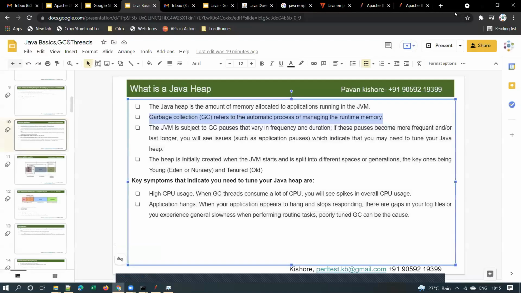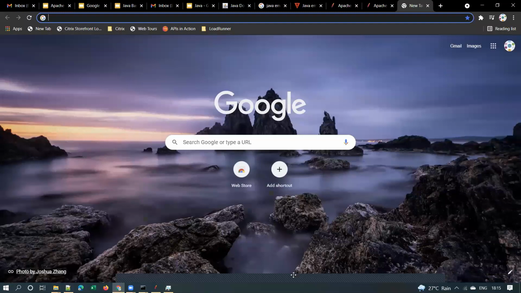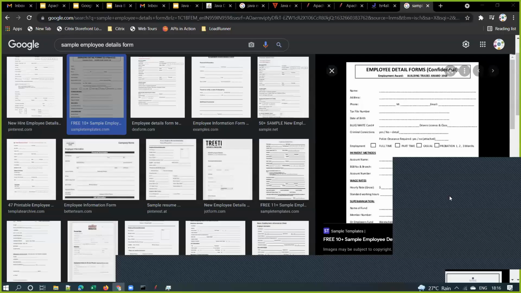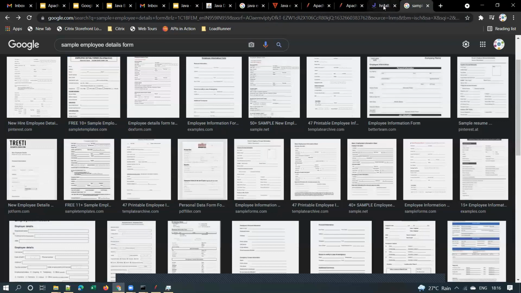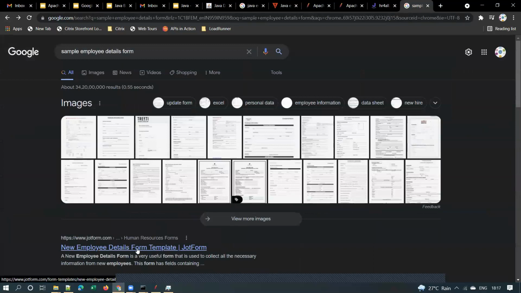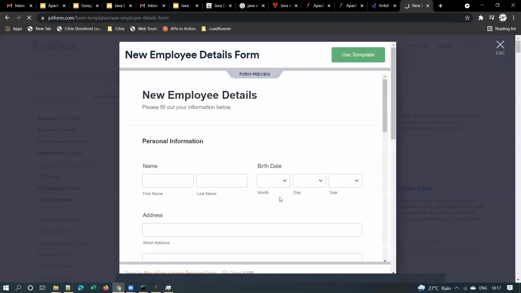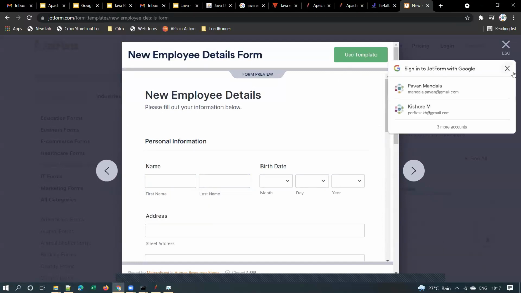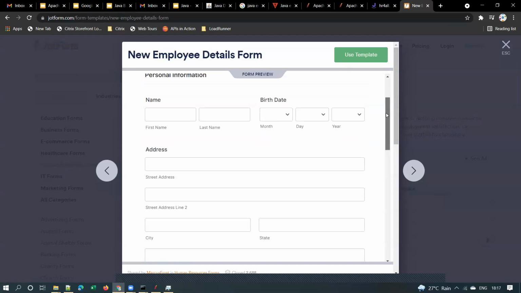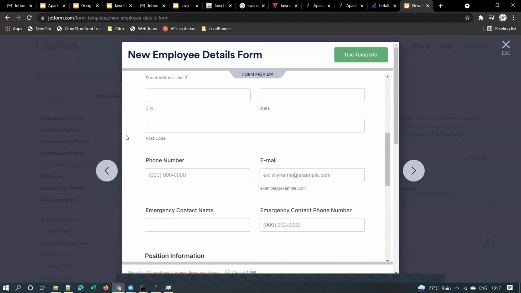Understood or no? Suppose there is an HTML form for filling the employee details, right? And HR should fill the employee details in their HR application. So in the backend, suppose they are filling the details like this. They have the form like this. Assume that this is a Java application, and they're filling the employee details like this: name, birth date, address, and so on, right? So in the backend, how the Java code will be is